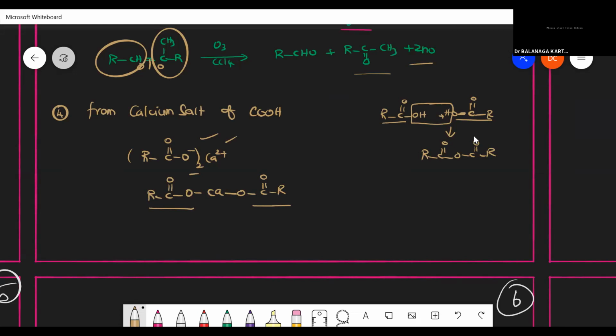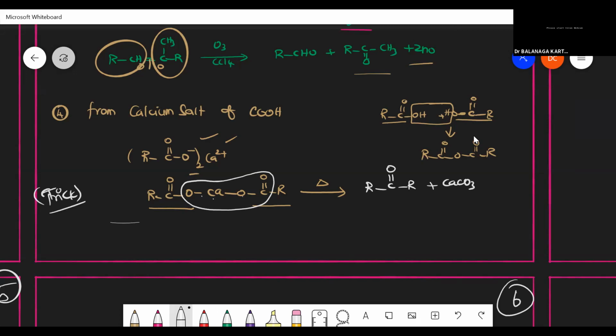Right. So I'm heating this. If I'm heating this, calcium is going to settle as a stable product like calcium carbonate, CaCO3, and one O will be taken here. Then what will be my product? RC double bond O R along with calcium carbonate. It's a very simple trick. While looking at the reactant, you can write the product.